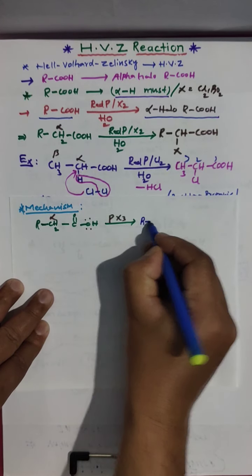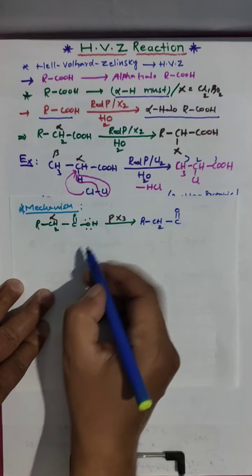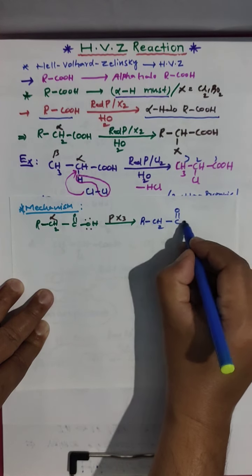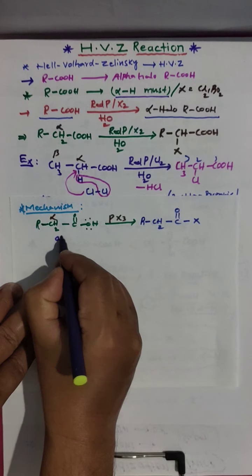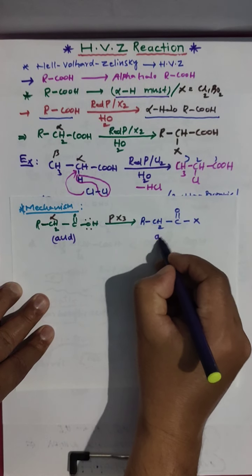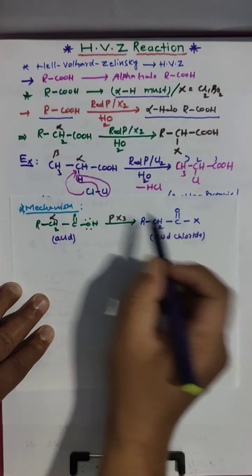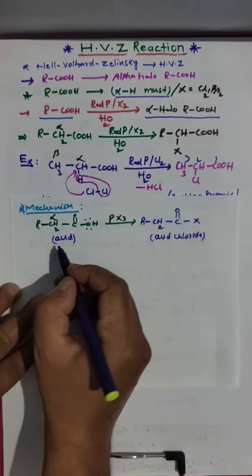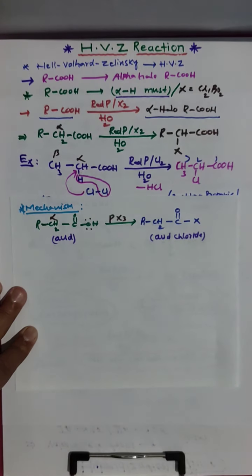Then RCH2 C double bond O, here halogen is there. This halogen substitutes this OH group, and here you get X, which means the carboxylic acid is converted to acid chloride. What we did in the reaction was directly substitute alpha hydrogen, but in the mechanism, first the OH group is substituted by halogen.